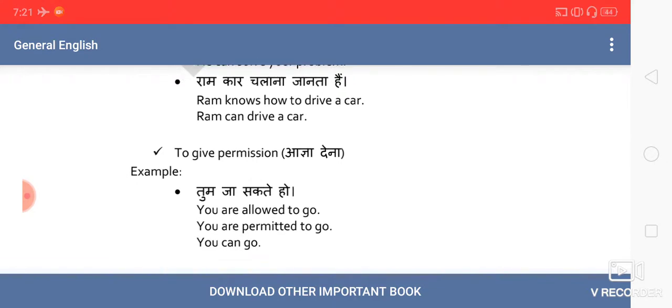Or we also use it to grant permission. It is less formal, it is a little informal. Suppose there is my brother or sister and I am asking permission. So we can use, can I use this? But I cannot use it in an office or in a formal way. So it is also used to take or to give permission.